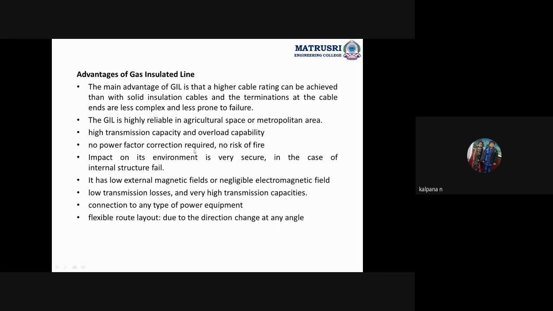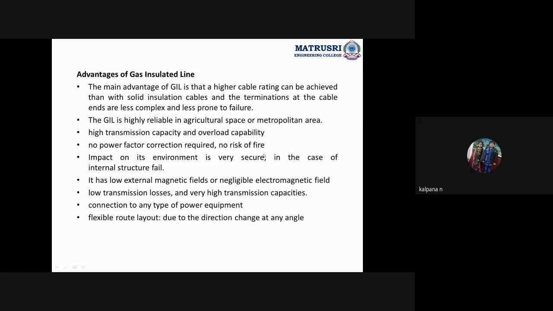No power factor correction required. No losses, so where is the chance of power factor correction? Whatever amount of power we are sending, the same amount of power we are receiving. So no power factor correction, no over voltages. For overload capability also it can withstand. So there is no chance of failure of power factor, or reduction or increase in power factor. So no power factor changes, so no power factor correction will be required.